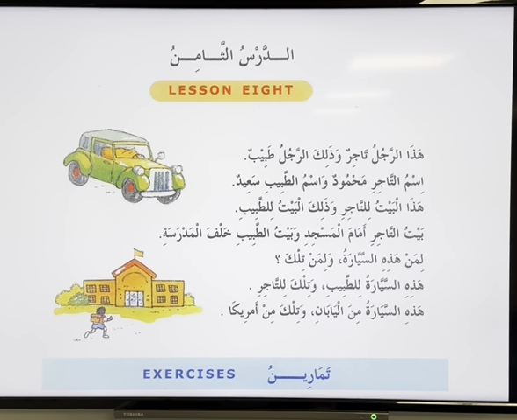Linked to hadha. Wadhalika rajulu tabibun, and that man is a doctor. You can circle dhalika again. Now put a line after dhalika, so we know there is mubtada number 2, or it is linked to hadha. And then hadha rajulu. Rajulu is badal again, and what is our khabar? Tabibun.